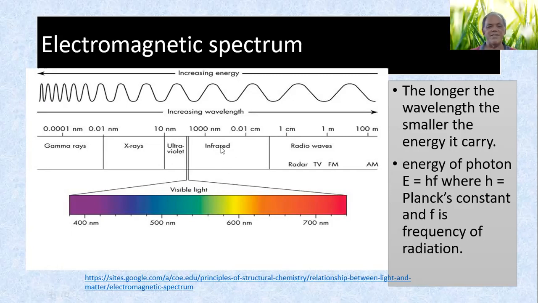Our body emits infrared. Gamma ray, X-ray and ultraviolet have higher energy than infrared, because infrared's wavelength is longer. Those on the other side have smaller wavelengths, that's why they are the higher energy region. Towards the visible region there is more energy than further down near the radio wave.